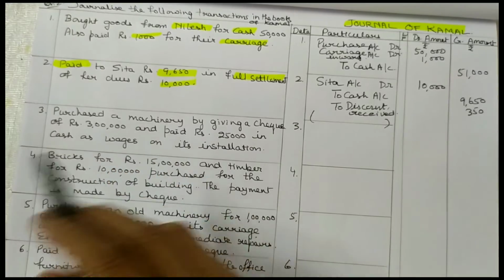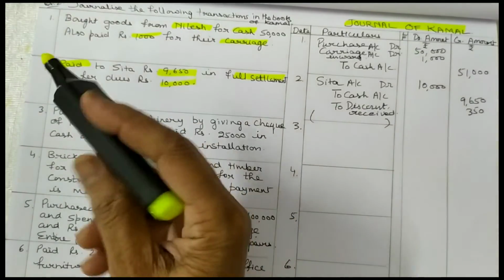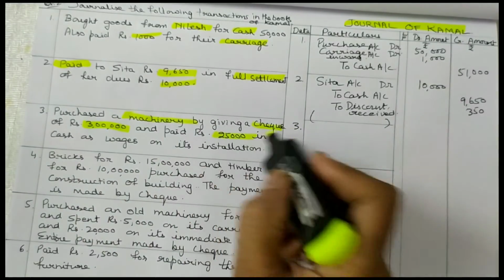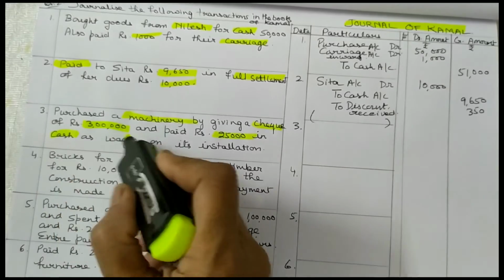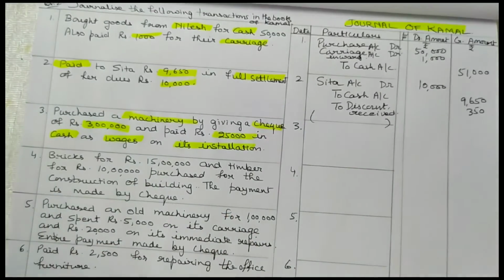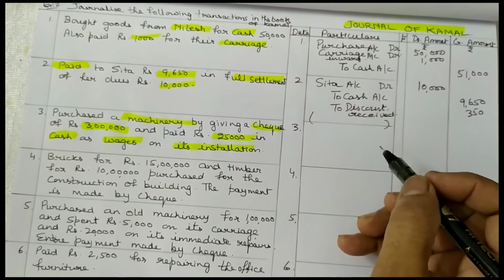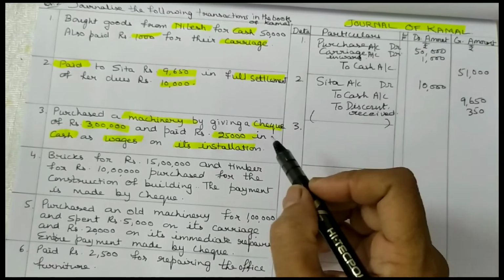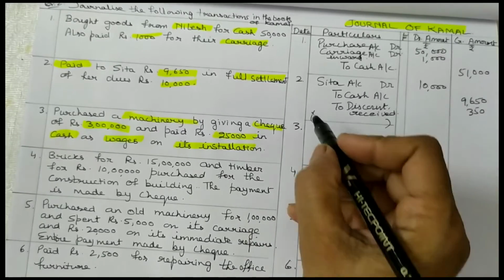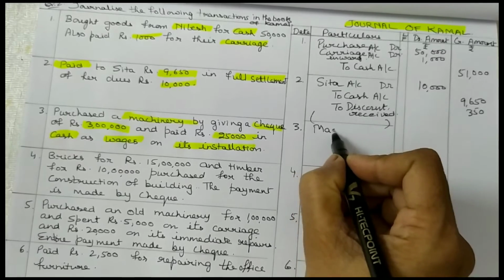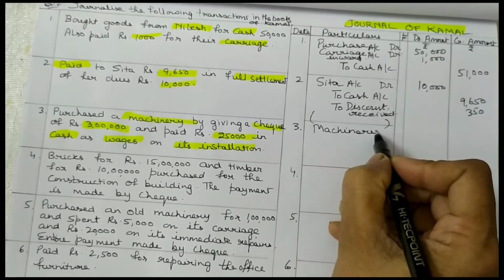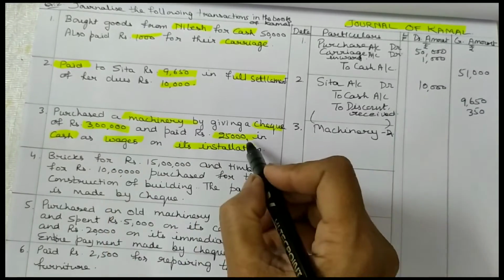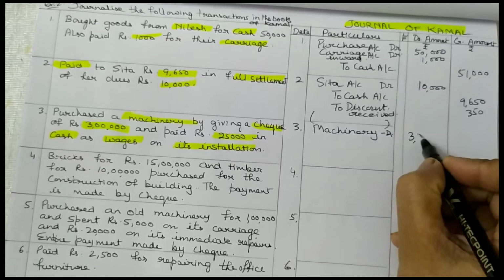Next: purchased machinery by check of rupees 3 lakh and paid 25,000 cash as wages for its installation. In case of fixed assets, if there are some expenses on installation, they are added to the cost of that particular asset. So in this case you have to debit machinery by 3 lakh plus 25,000, that is 3 lakh 25,000.